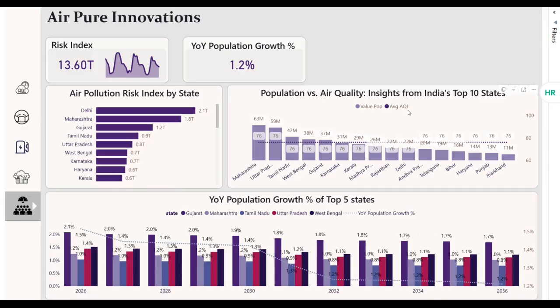This visual would represent the population versus air quality across the top states across India. Over here, it would represent the year-on-year population growth of the top five states. After 2030, we can see there's a dip in population growth trend. Currently, the states of Gujarat, Maharashtra, Tamil Nadu, Uttar Pradesh, and West Bengal have the highest population. With this, we have come to the end of the presentation.